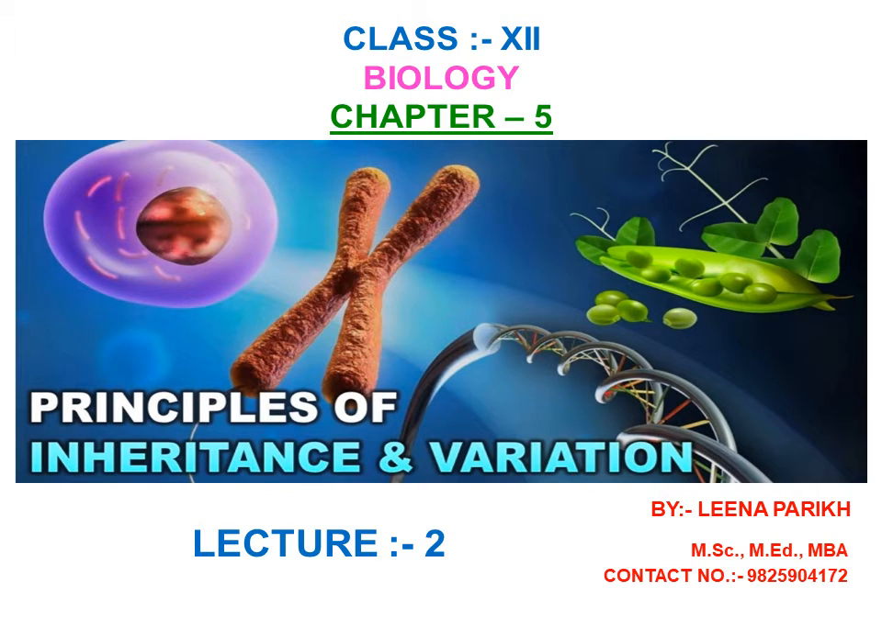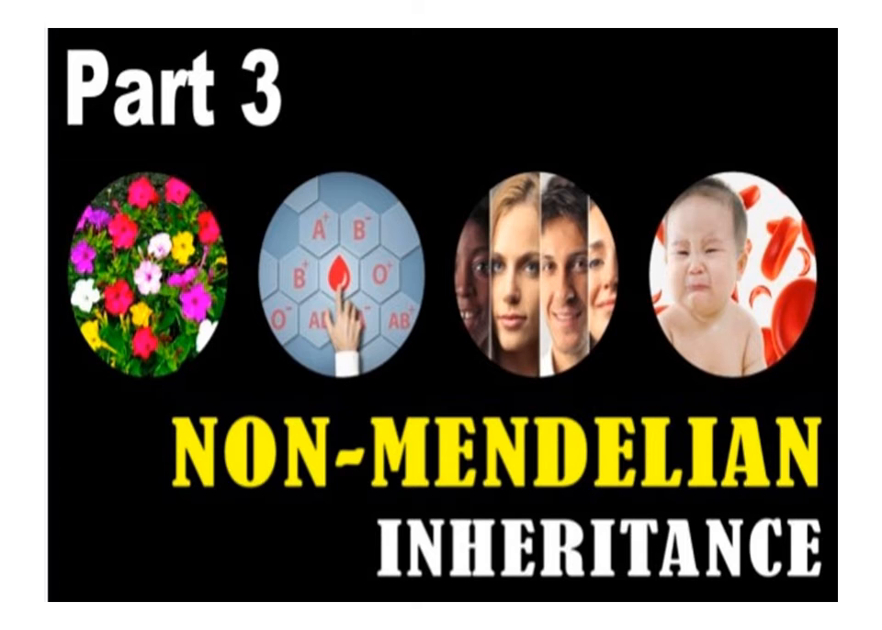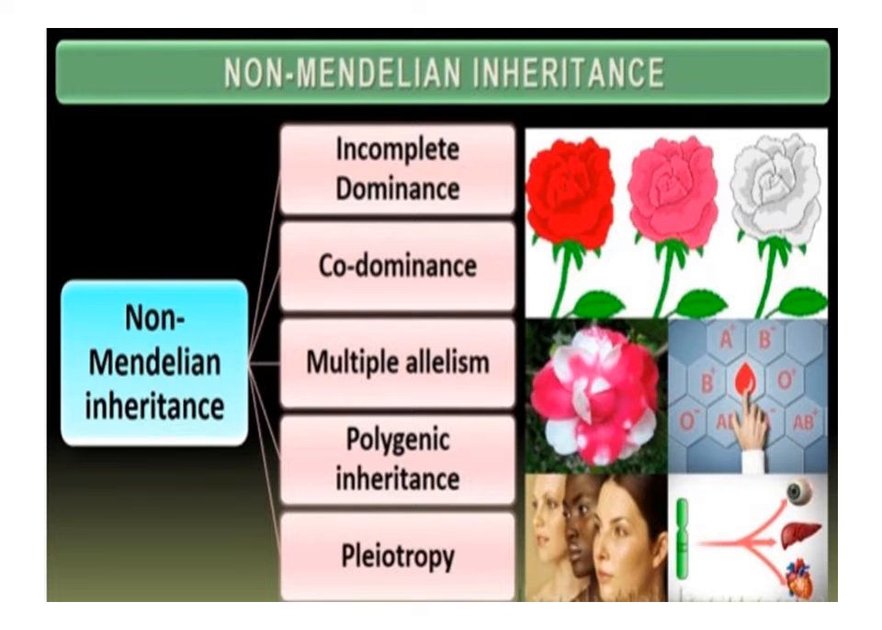Biology Chapter 5, Principles of Inheritance and Variation, Class 12th. Part 3: Non-Mendelian Inheritance. Non-Mendelian inheritance consists of incomplete dominance, codominance, multiple allelism, polygenic inheritance, and pleiotropy.